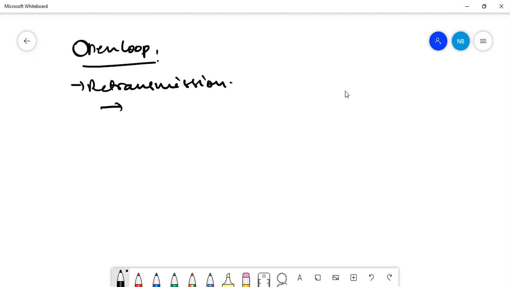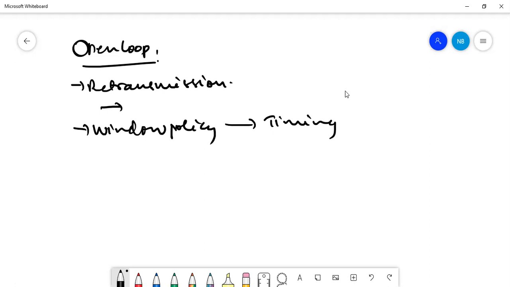Next one, window policy. The window policy is based on the timing capacity. If a packet is not received in time, what happens? We have to reset and send again. So that is what happens with the window policy.